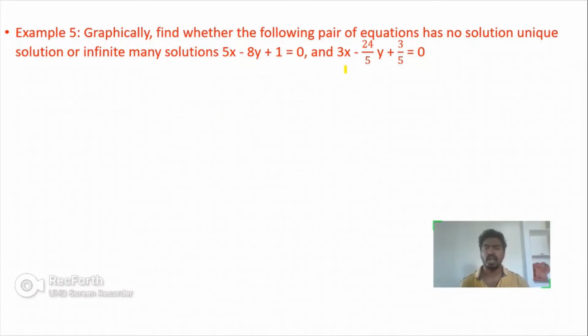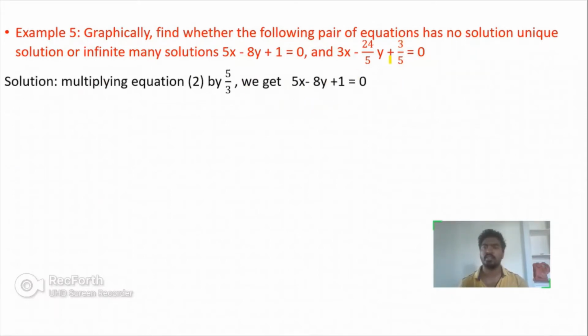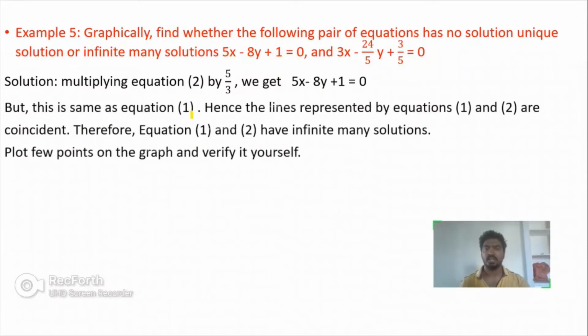Okay. Now, I think the second equation is in the fraction format. So I want to make it in the normal form by multiplying it with 5 by 3. If I multiply the second equation with 5 by 3, then I am getting 5x minus 8y plus 1 equal to 0. So this is equal to the first equation which was given in the question. So that is, the lines represented by the equations 1 and 2 are coincident.